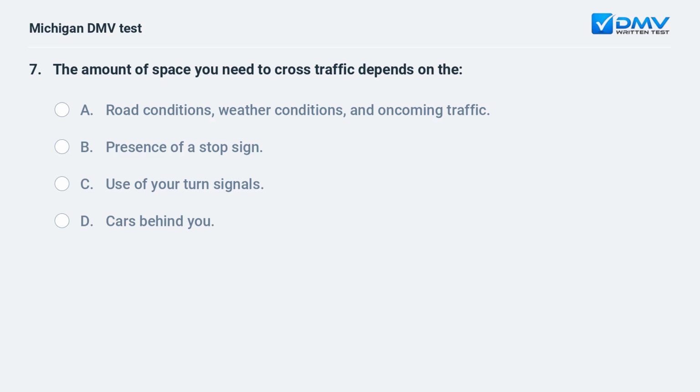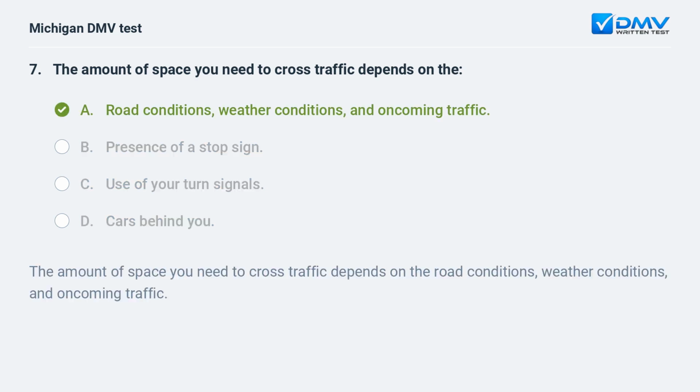The amount of space you need to cross traffic depends on the: A. Road conditions, weather conditions, and oncoming traffic. B. Presence of a stop sign. C. Use of your turn signals. D. Cars behind you. The answer is A. The amount of space you need to cross traffic depends on the road conditions, weather conditions, and oncoming traffic.